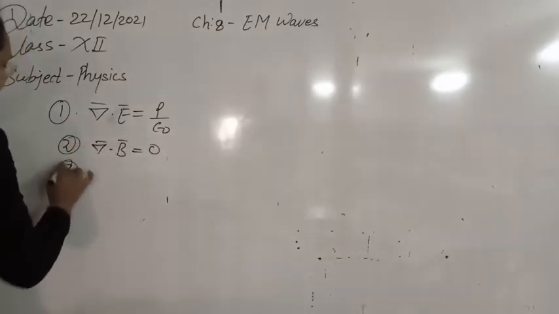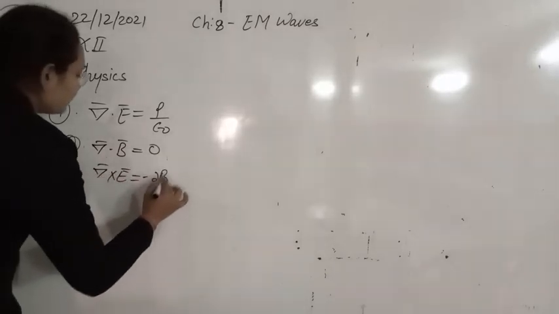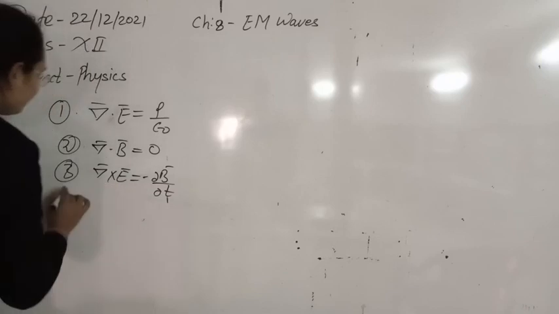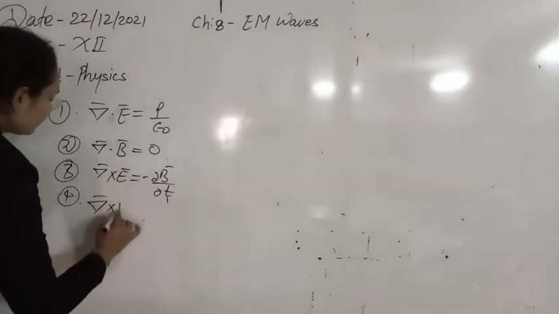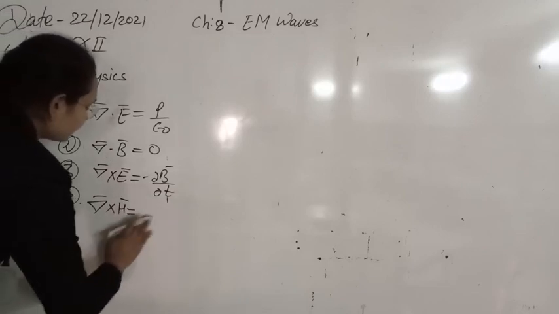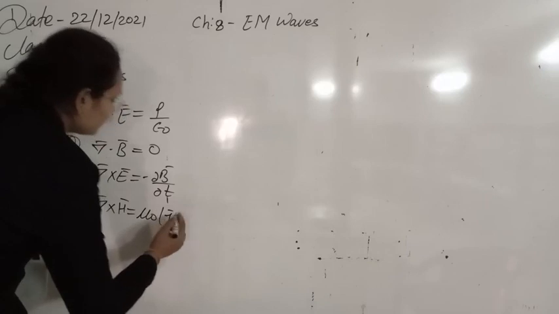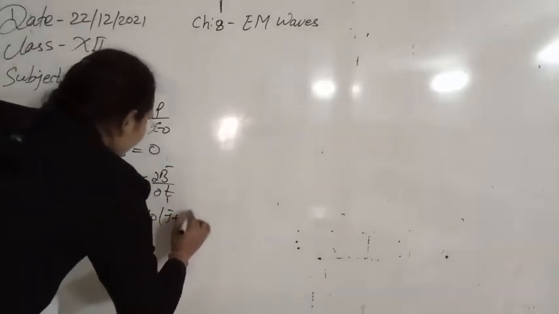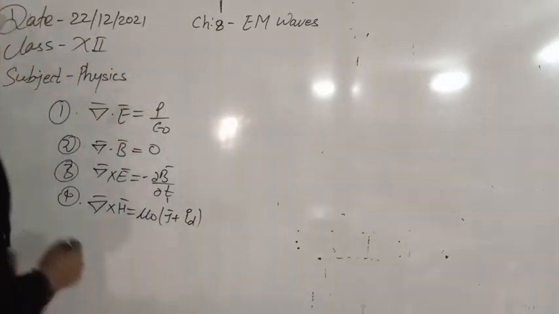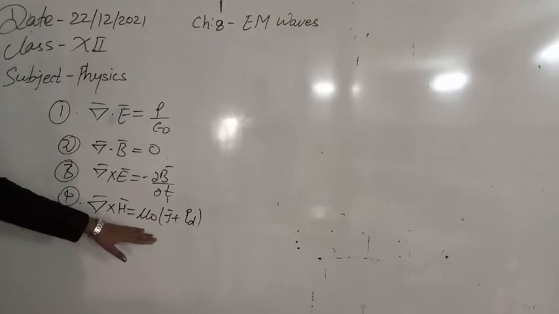The third one is del cross E is equal to minus del B by del t. And the fourth one is del cross H is equal to mu 0 times (J plus id), as you can write here.